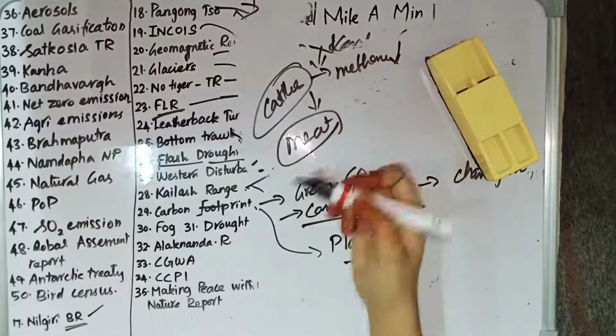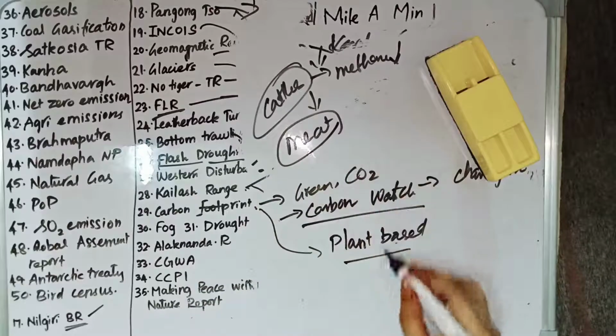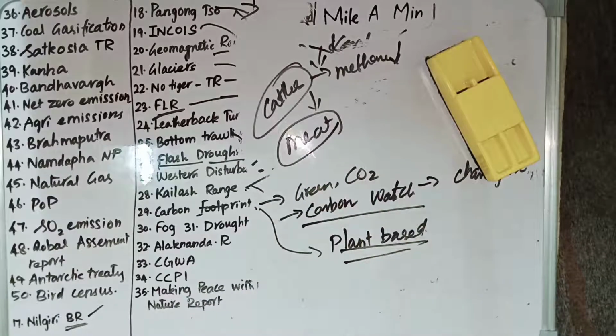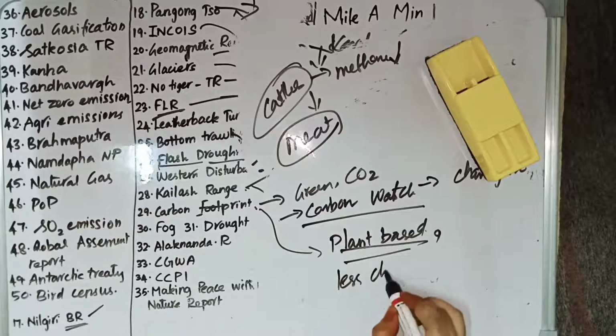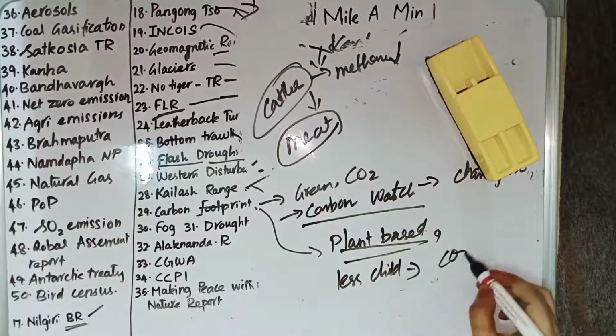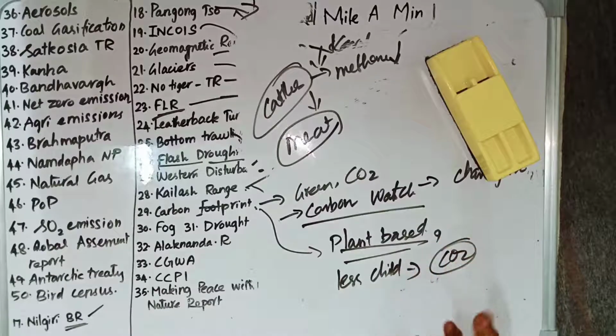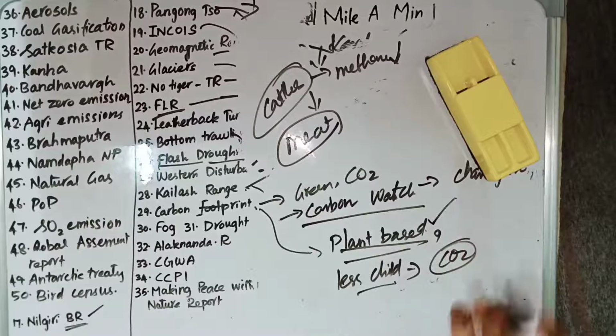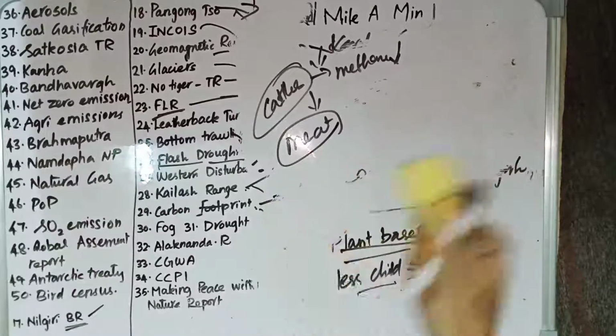Therefore, changing to a plant-based diet will reduce the carbon footprint. Also, adopting one less child: humans inhale oxygen and exhale carbon dioxide, so humans are also a cause of greenhouse emission. So adopting one less child and using a plant-based diet are the ways to reduce one's carbon footprint.